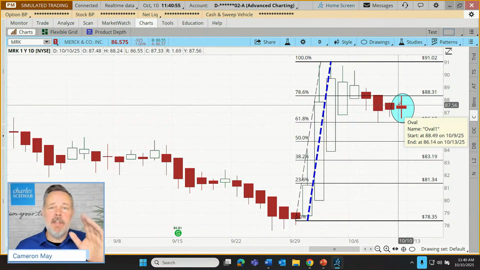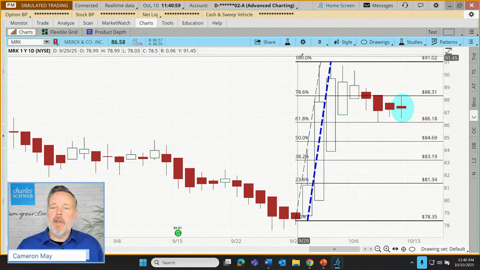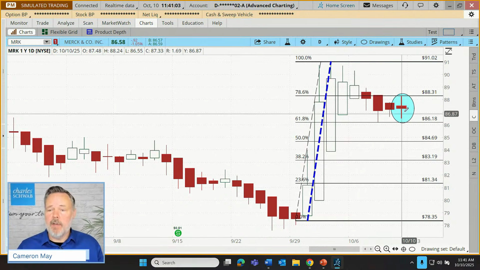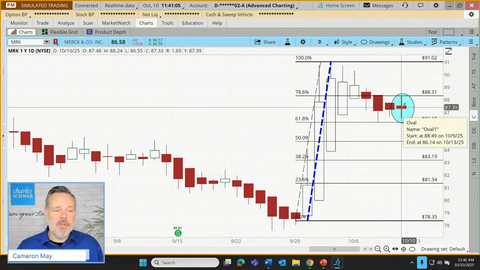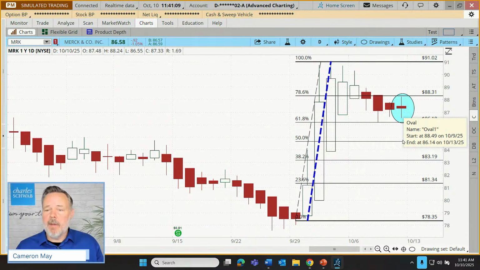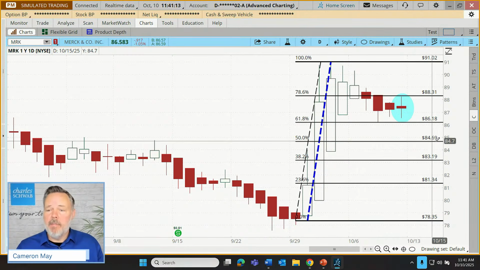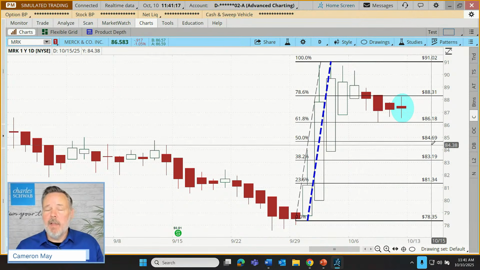It's not going to be an actual physical, numerical target. We're looking to get at least above the 100 level, so above $91, and then we'll start looking for a reversal candle. Where might the stop be? That stop is going to be placed down below 50%, not much below, maybe a few pennies below. Let's put our stop in down here at 84.